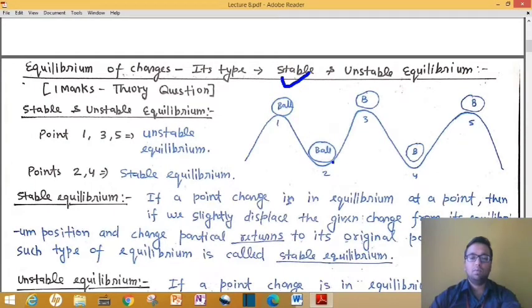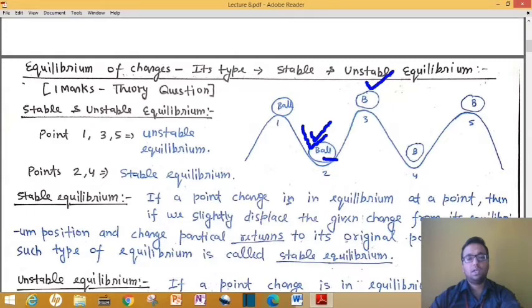Here you can see in ball number 2, if you apply some force to this ball towards left or towards right, then after some time it will again come back to its original position. Meaning, if any ball is in equilibrium, it is at rest, and you apply some force on this particular thing, and after application of force, if the same object comes back to its initial position, then such type of equilibrium of that ball is called stable equilibrium.